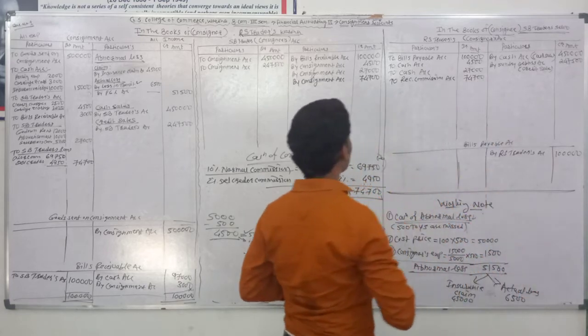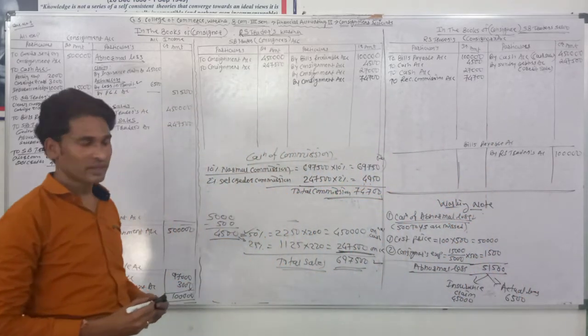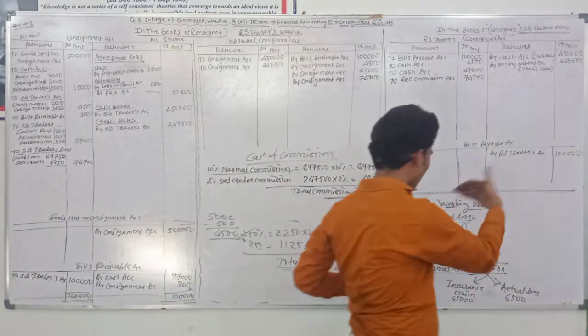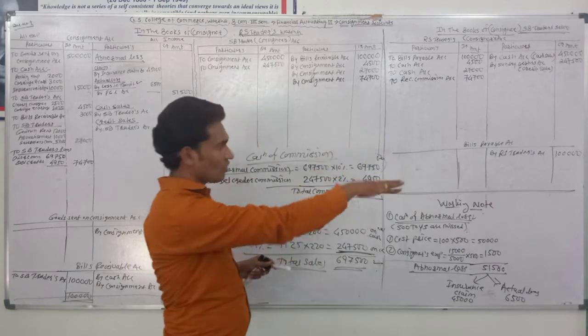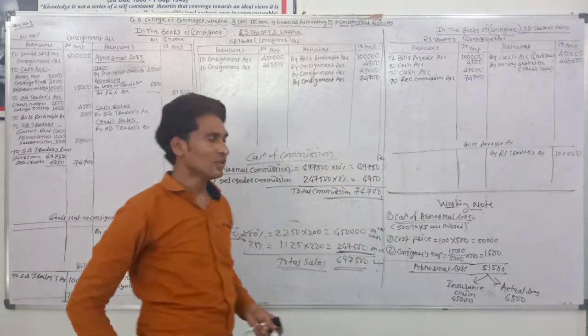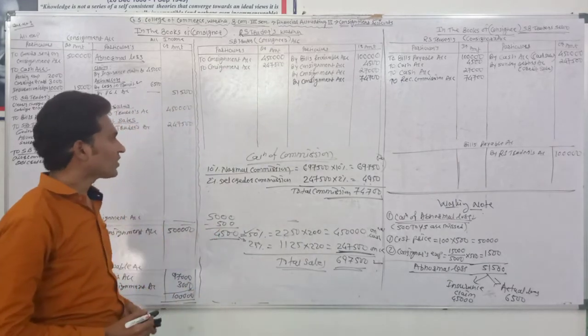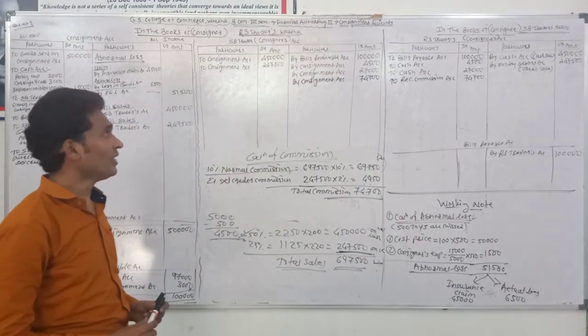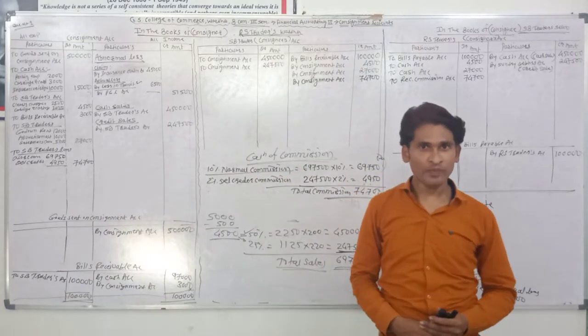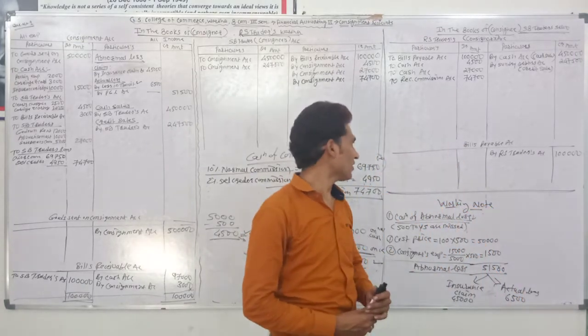Commission received account 74,700. It's the entry for commission: RS Traders account debit, commission received account credit. It also goes at the credit side of the commission received account. If you like, you can prepare the commission received account and write at its credit side: commission charged by SB Traders.